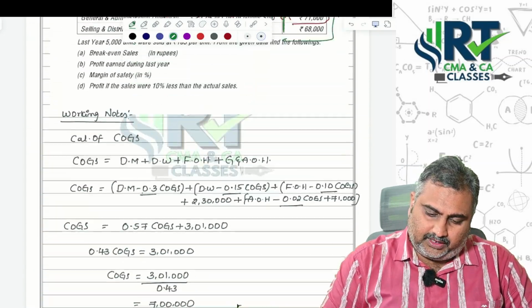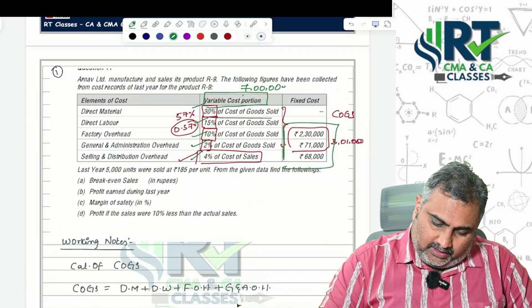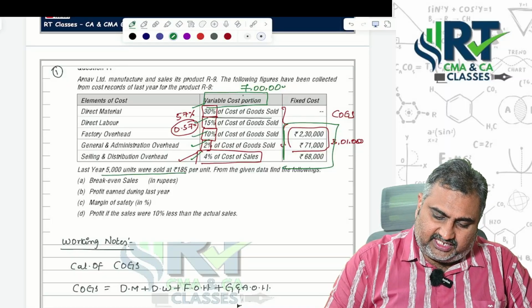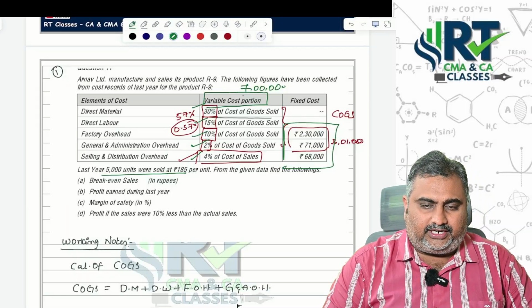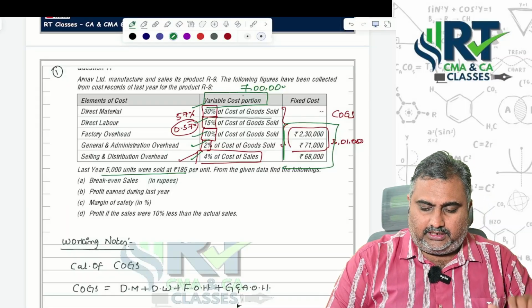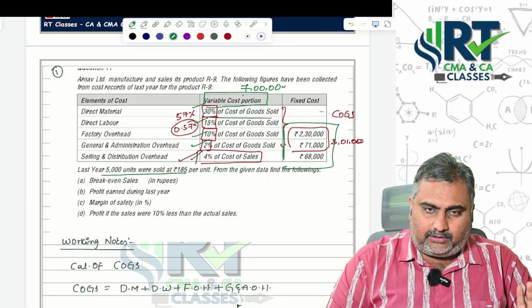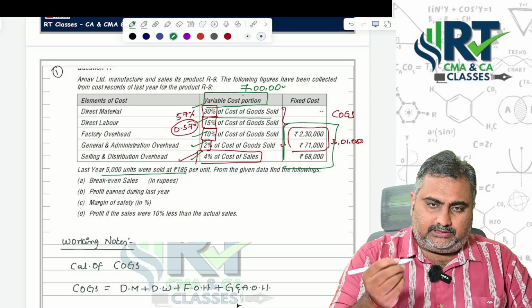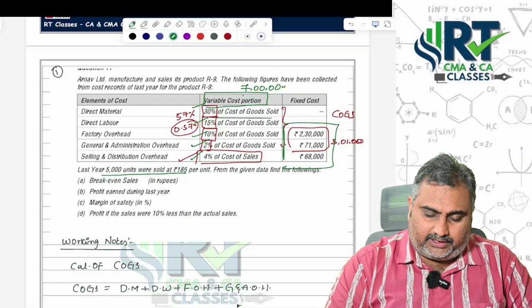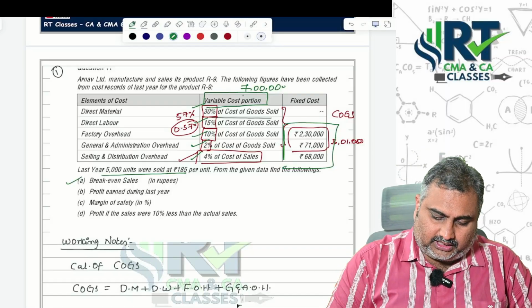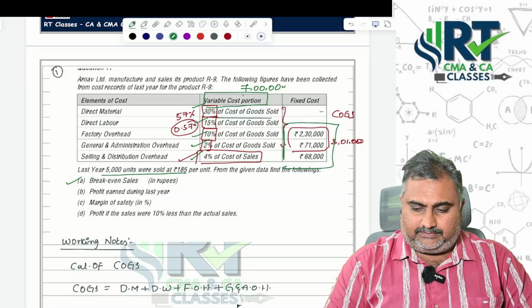First step is what? 5,000 units were sold at 185 per unit. So sales, selling units into selling price, you will get total sales. Already you know your variable cost. Then you can find out contribution. You know sales, you know contribution. What can you find out? You can find out PV ratio. Sir, what is the first point they are asking? Break even sales. Yes, ma.